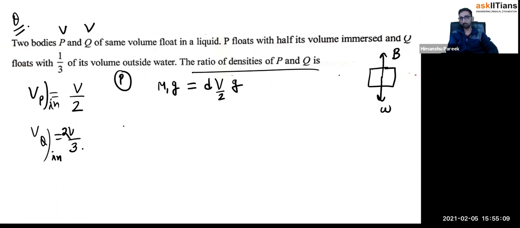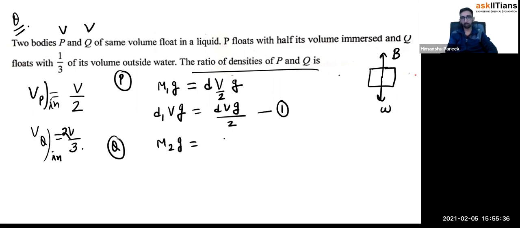How can I write M1? This is the buoyant force, guys. Density multiplied volume inside multiplied gravity. This density is the liquid density. This left side is the gravity force. M1 I can write as density of body 1 into total volume is equal to dVg by 2. Equation number 1. Similarly, for body Q, what can I write?